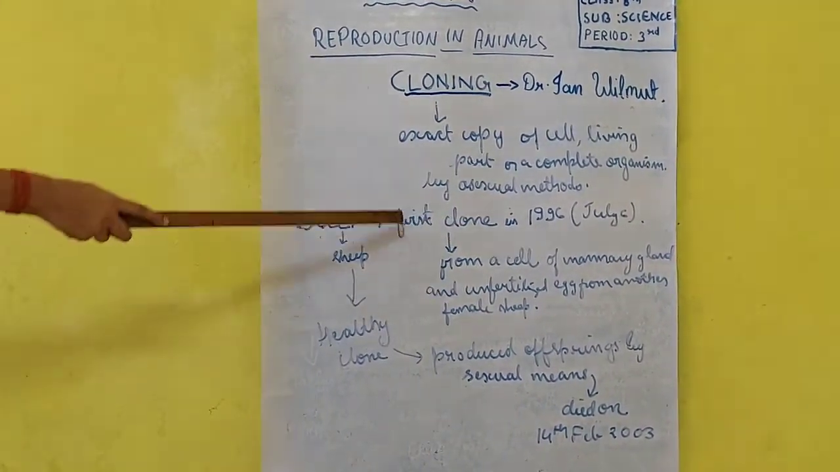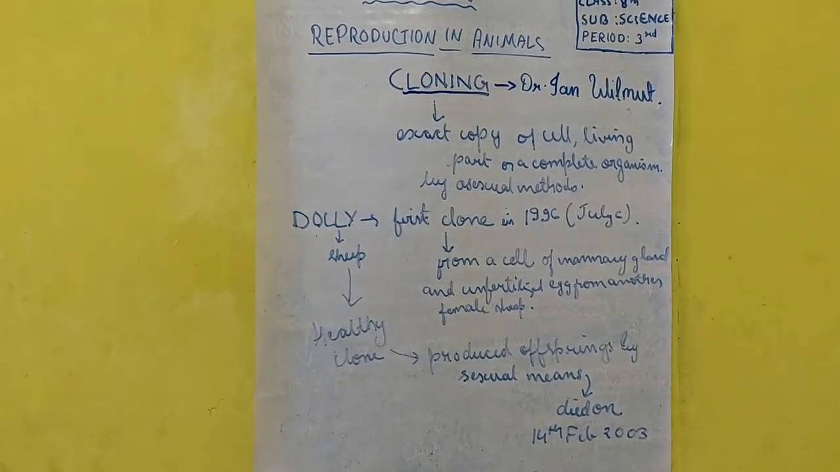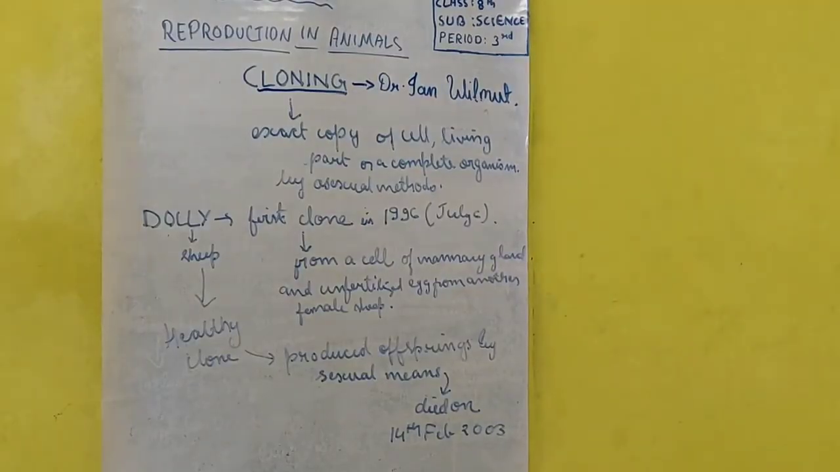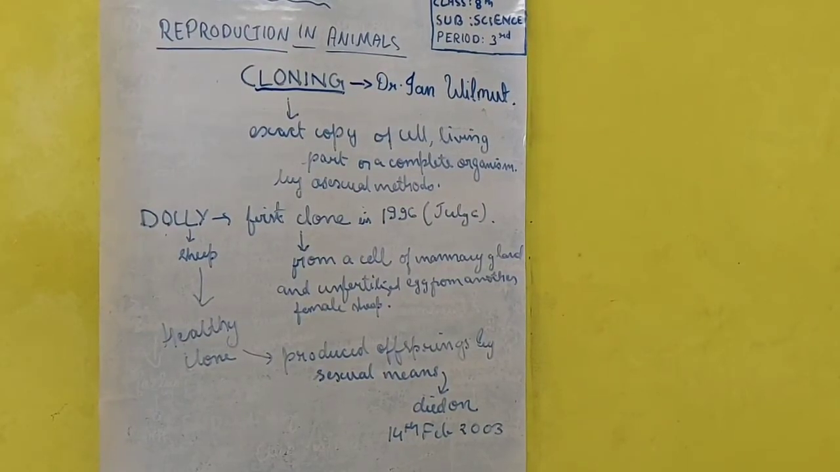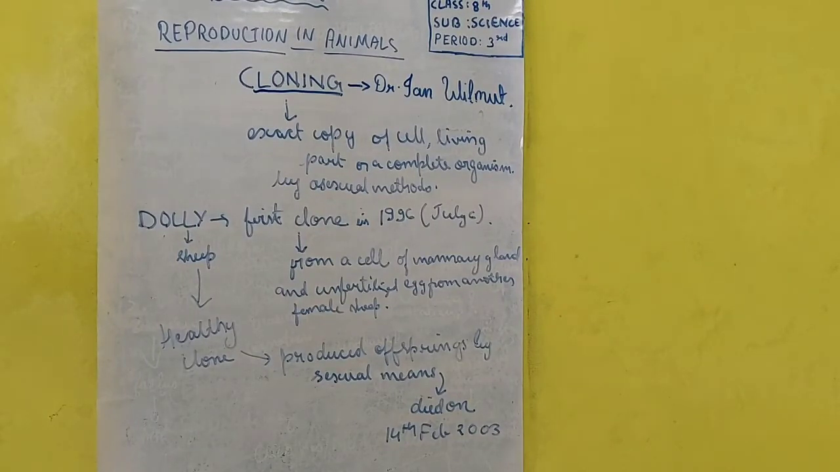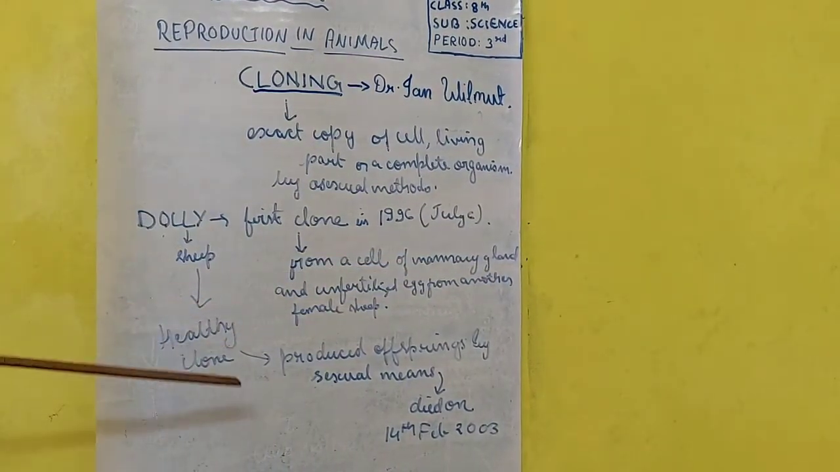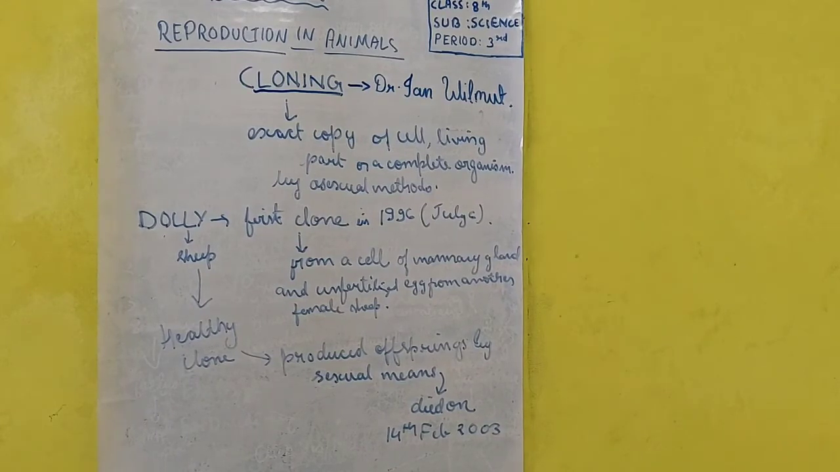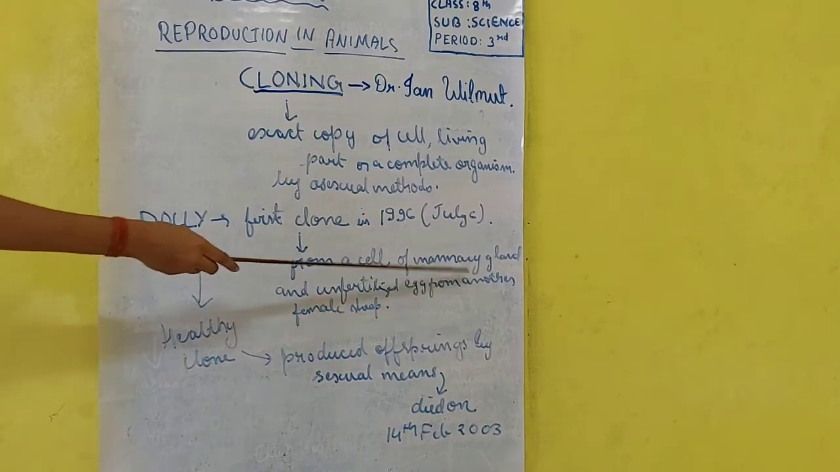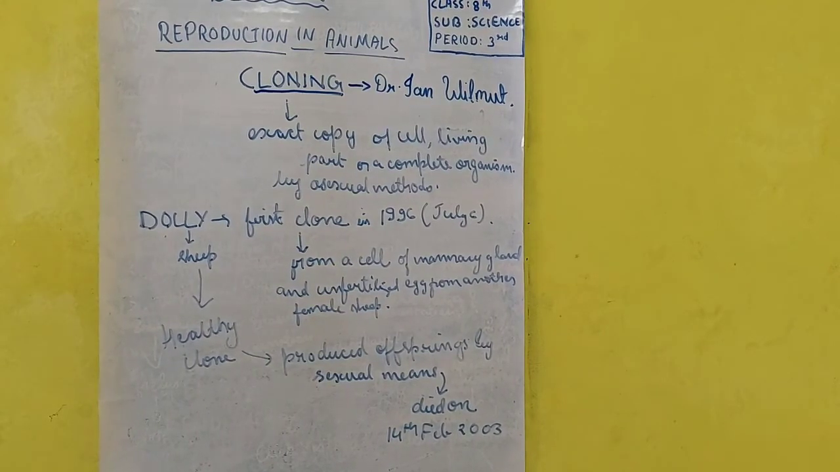Till now it is called the first mammal to be cloned, and the date when Dolly was born was July 6, 1996. This clone was made by fusing two cells from sheep. From one sheep, the mammary gland cells were taken. Mammary gland means the gland which produces milk. From the other female sheep, the unfertilized egg was taken. Both were fused, and by this the new sheep, that is Dolly, was produced.